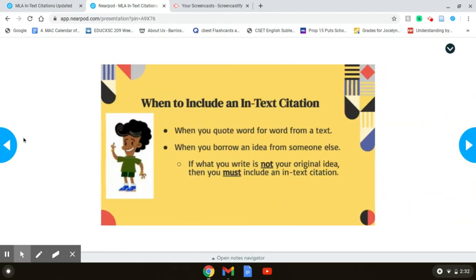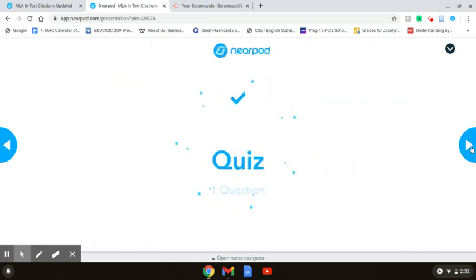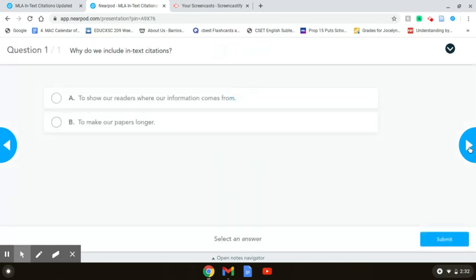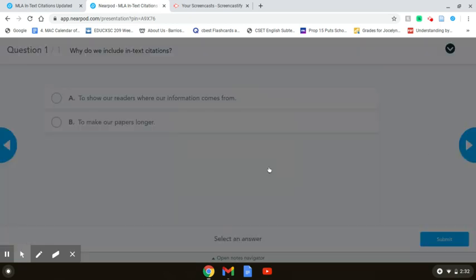When do I include an in-text citation? Whenever I use a quote word for word from a text, I'm going to want to use an in-text citation. And anytime that I'm borrowing an idea from someone else, if it is not my original idea, I am going to have to use an in-text citation. So you'll have a little quiz here asking you what do you include in an in-text citation. Once you answer that, go ahead and move on.